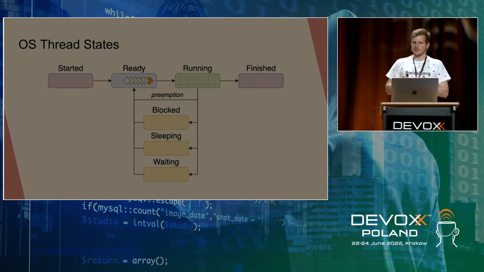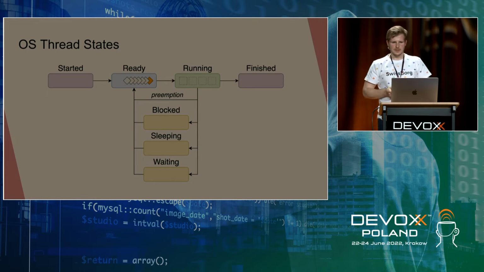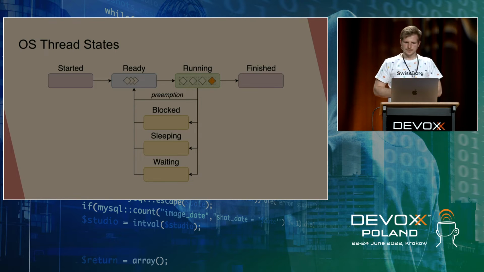Let's focus specifically on this orange one, and we will see an example flow that this orange one will go through. The scheduler, out of the ready group of threads, picks 4 because we have 4 cores and puts them on cores, so that those threads are marked as running.